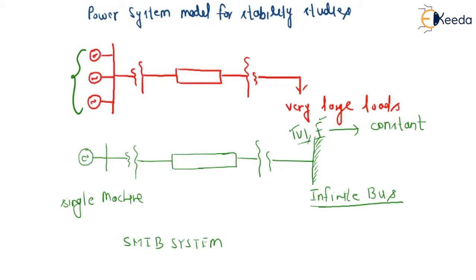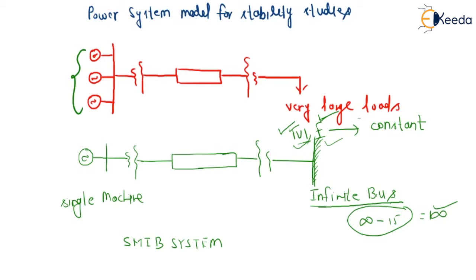So what will happen? Infinite bus means infinite loading, and infinite minus something is still infinite. So if we look from this bus, whether the load is changing or not, the active power and reactive power will remain the same, always infinite. So the voltage will be constant, and for active power the frequency will be constant. That is why this bus is called an infinite bus. Infinite bus means infinite loading bus basically, so V and f will always be constant, and this particular model is called the SMIB system.